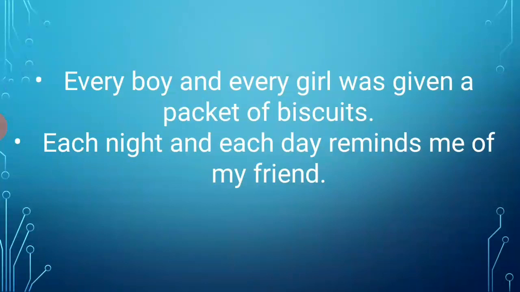Then a very important thing: when two nouns are qualified, or preceded, by each or every, even though they are connected by and, they must be followed by a singular verb. Like, every boy and every girl was given a packet of biscuits. So the subjects over here, boy and girl, are preceded by every, so it always takes a singular verb. Similarly, in the next one you can see, each night and each day reminds me of my friend. So when two nouns are preceded by each or every and connected by and, they must be followed